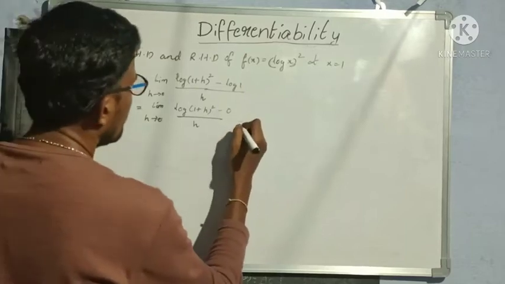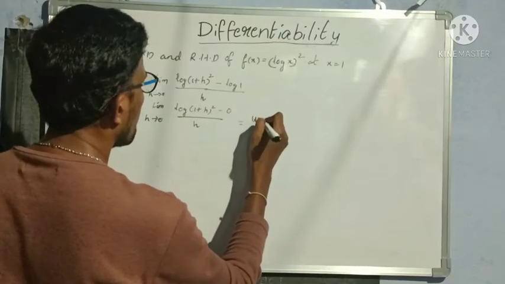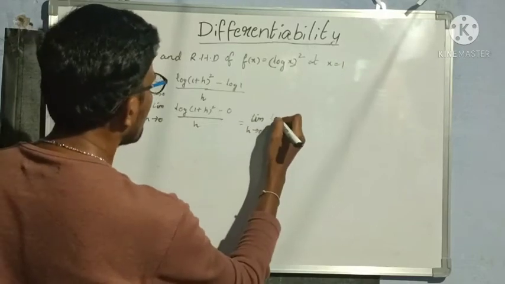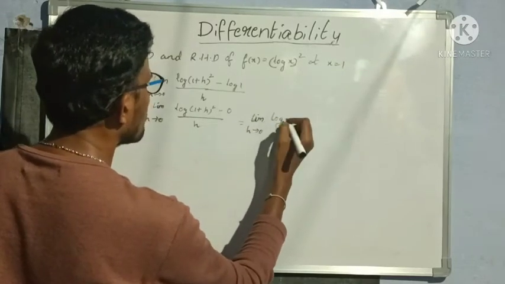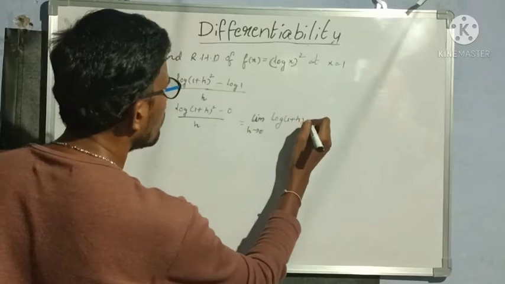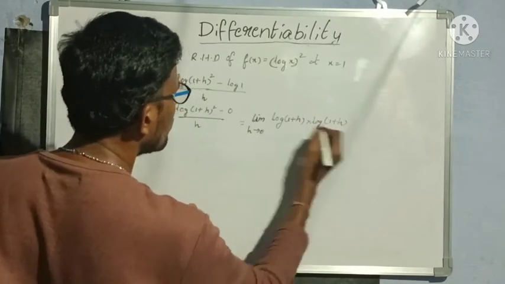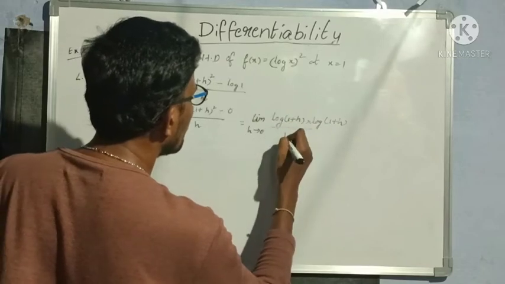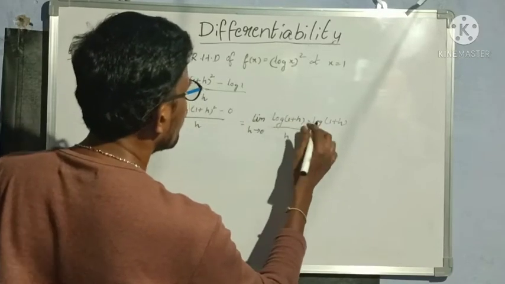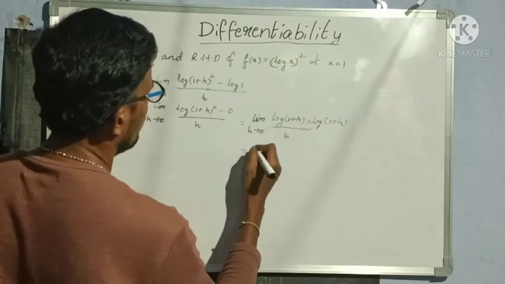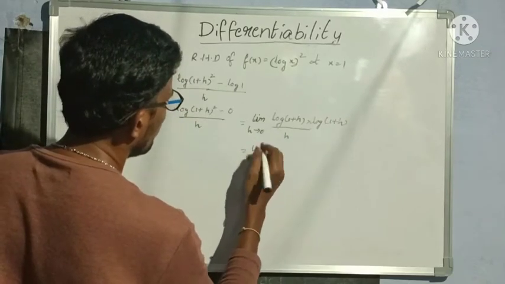Now again limit h tends to 0. So what I will do means, I will write log of 1 plus h whole square as log of 1 plus h into 1 plus h. Can I write? I can write now log of 1 plus h into log of 1 plus h whole divided by h. Okay? So that is equal to limit h tends to 0.